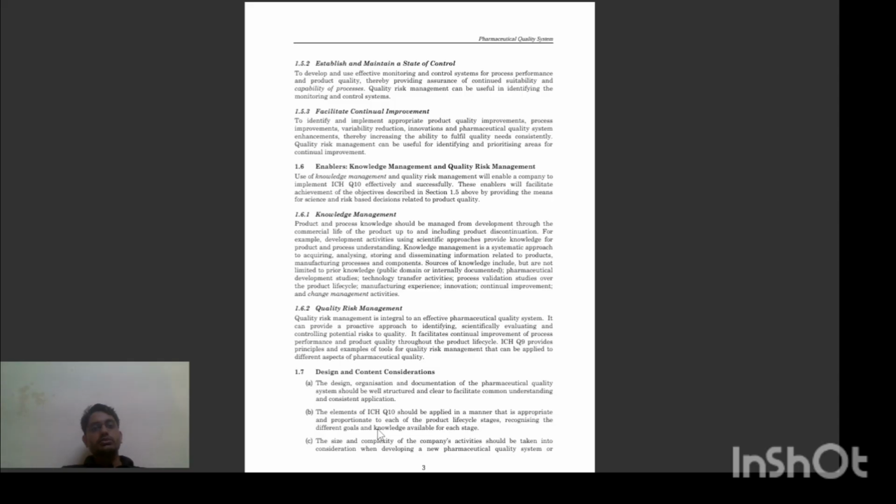Second, establish and maintain a state of control: develop and use effective monitoring and control systems for process performance and product quality, thereby providing assurance of continued suitability and capability of processes.